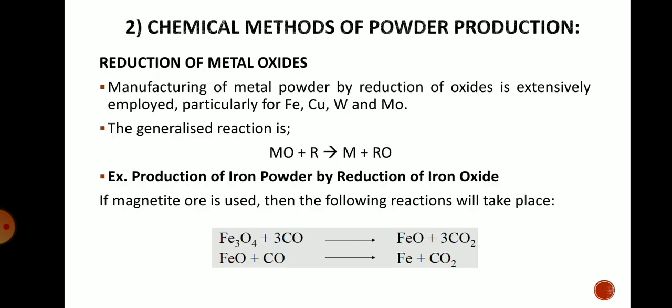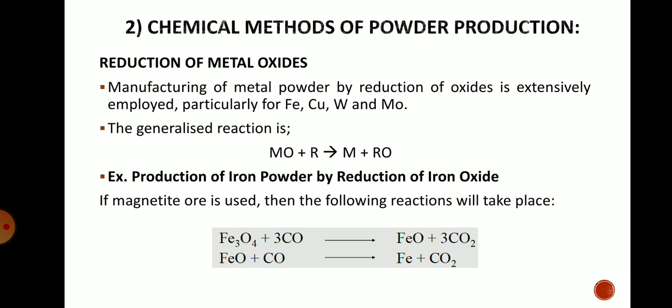In that first reaction, you can observe MO plus R, that means metal oxide plus reactant. It will give you metal plus RO, that is, the reactant will react with the oxide and form another kind of oxide, and the metal will get separated from that metal oxide.